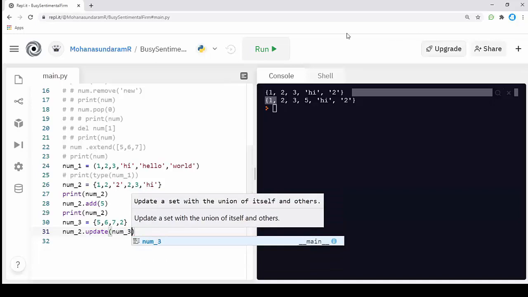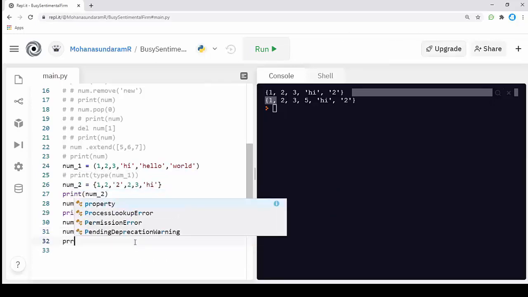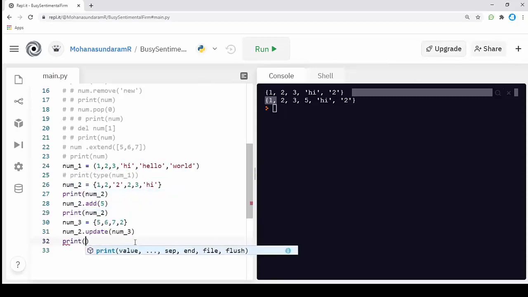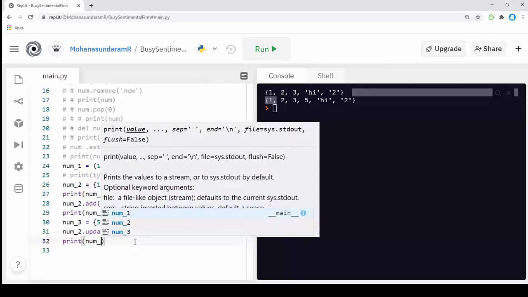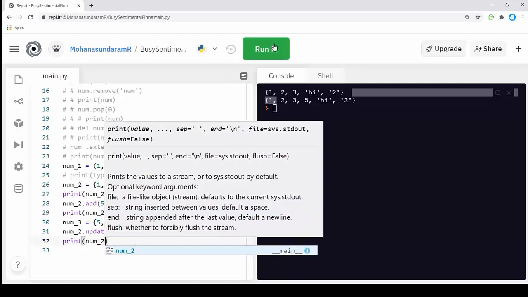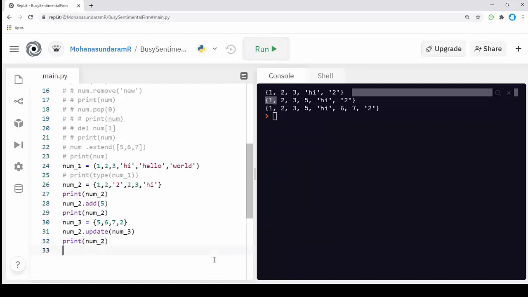And I'm going to print the output of num2. You can see that the values 5, 6 and 7 have been added, and the value 2 is a duplicate and it has been removed. This way we can add multiple values, bulk values, to a set using the update method.